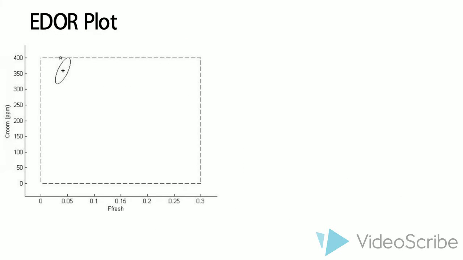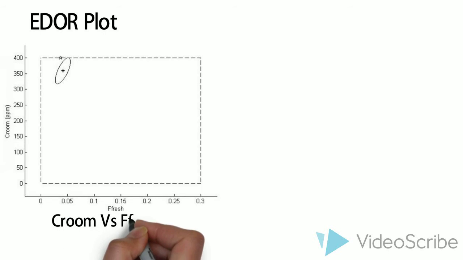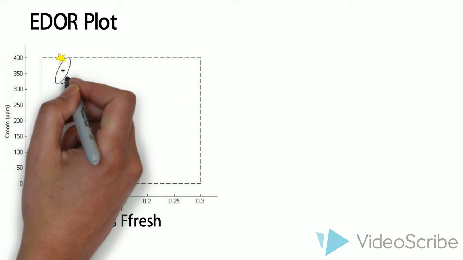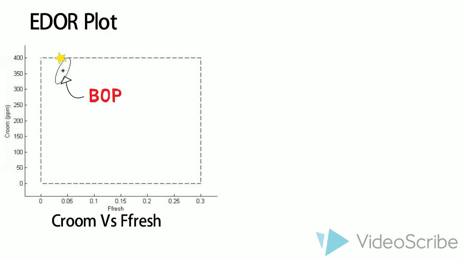Finally, we get the EDOR plots. First, this is the C-room versus F-fresh. The boundaries are defined by our constraints, and as we can see, the ellipse is inside the box. Furthermore, we can see that we have the BOP near to the OSSOP. That means our control is quite good.